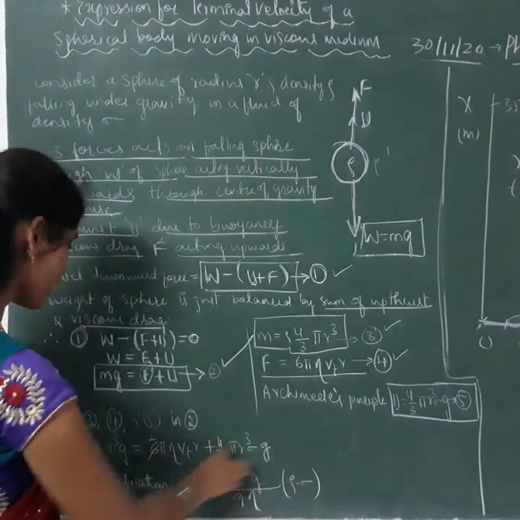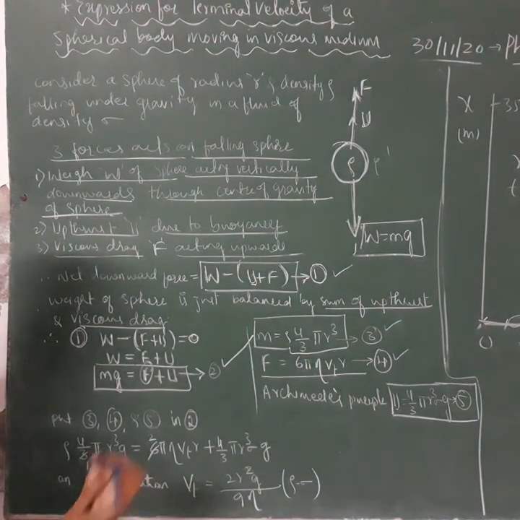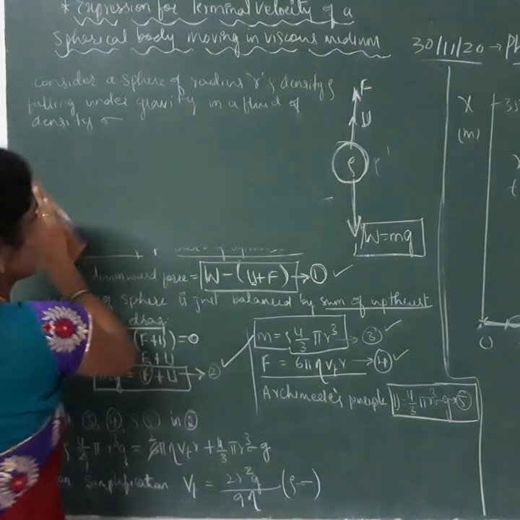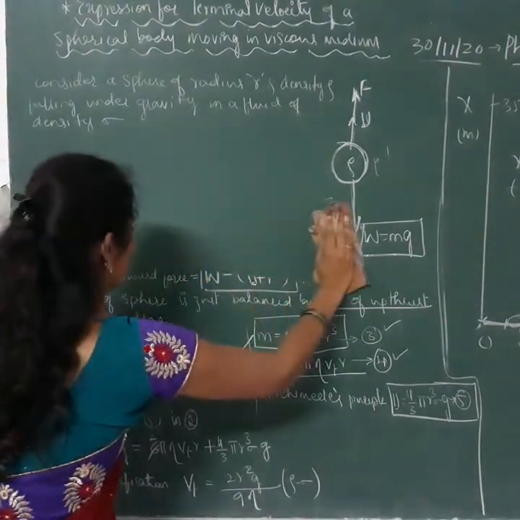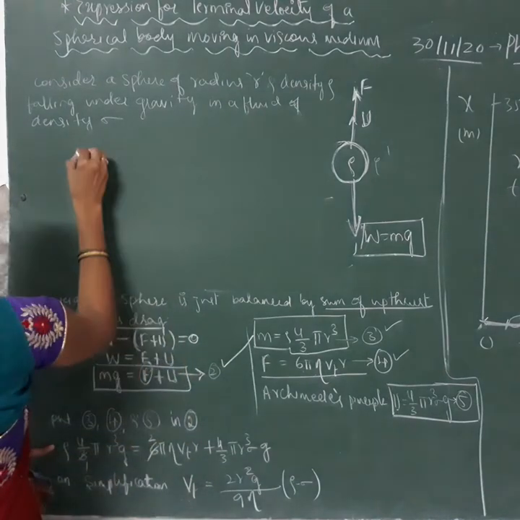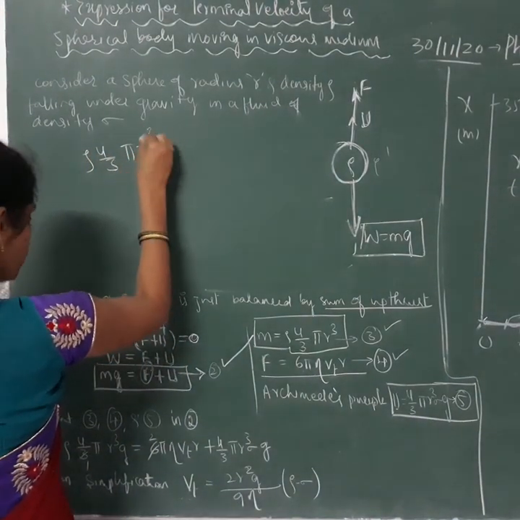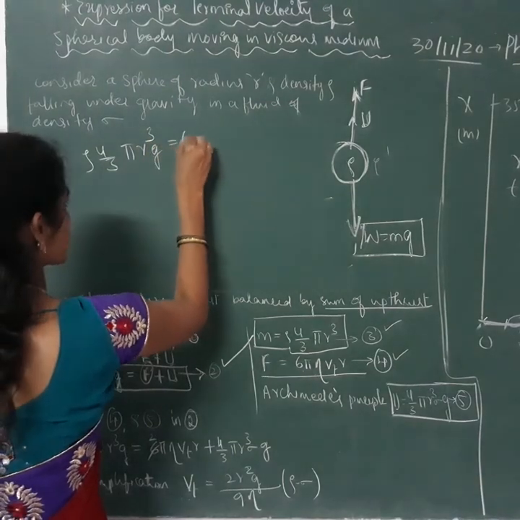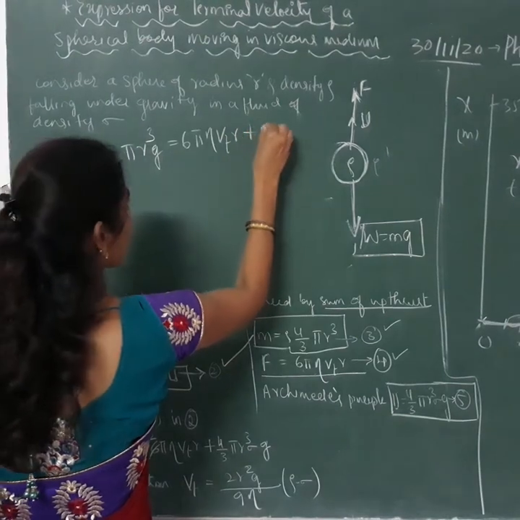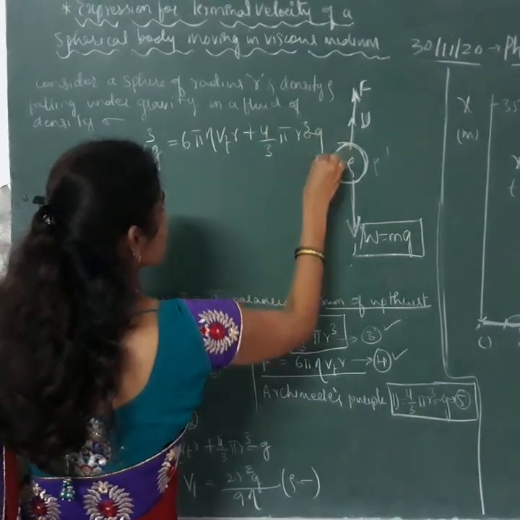After substituting all these, how are we going to solve this? After solving, what we get is rho into 4 by 3 pi r cube into g is equal to 6 pi eta terminal velocity into r plus 4 by 3 pi r cube sigma into g.